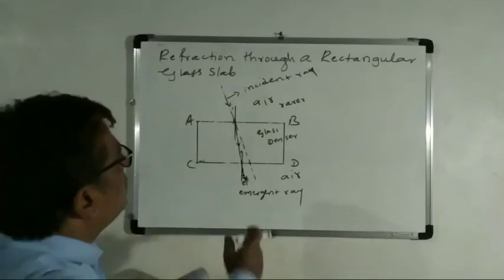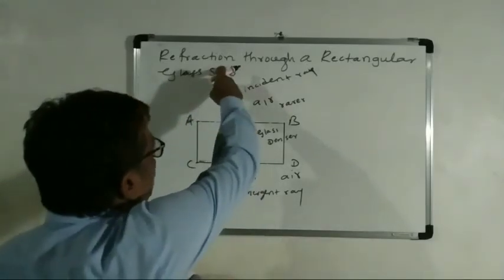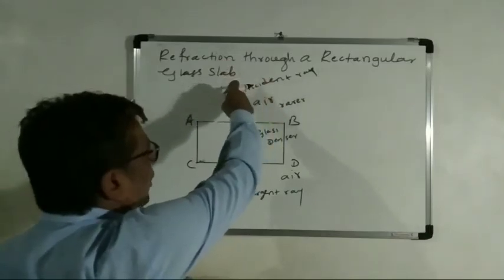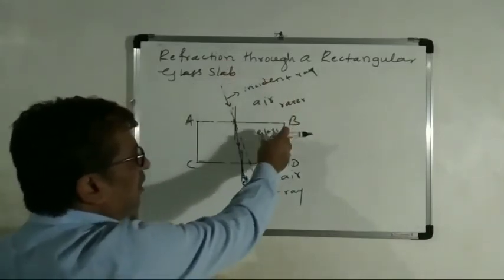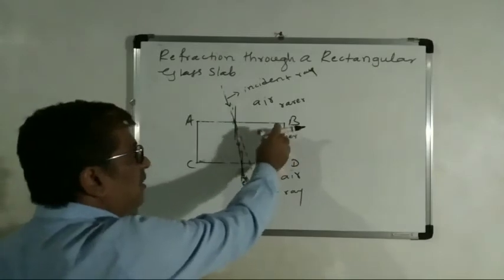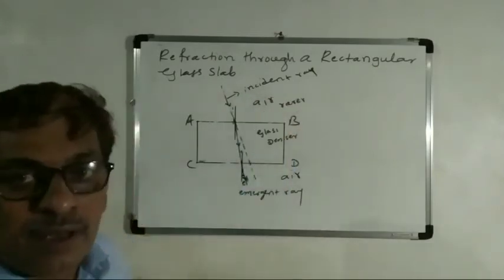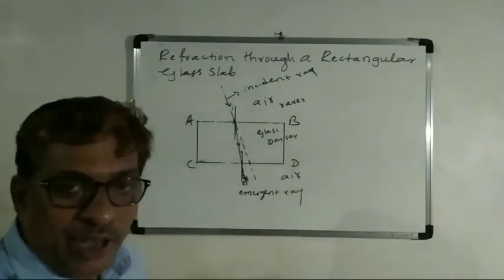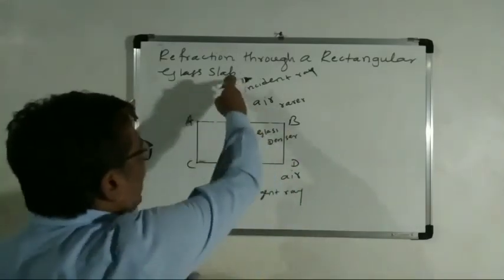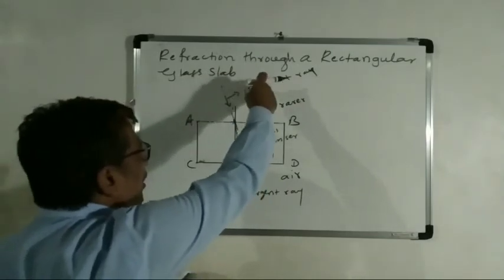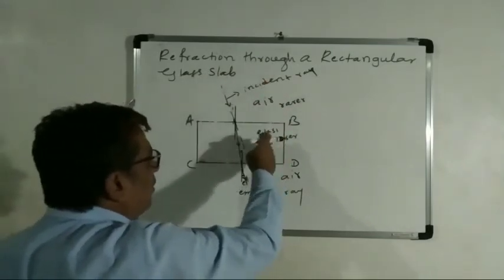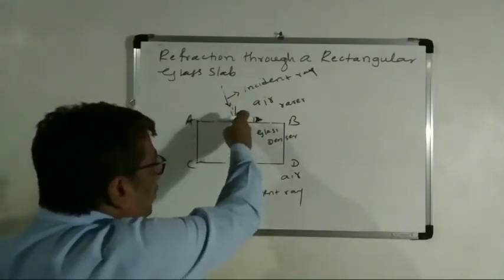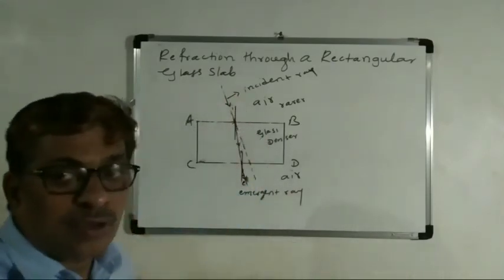Dear students, see, the light travels from one medium, here air, to glass. This is a rarer medium, this one is a denser medium, and again this is the rarer medium, air. When light travels from the rarer medium to the denser medium, it should pass in a straight line, but instead it slightly bends.